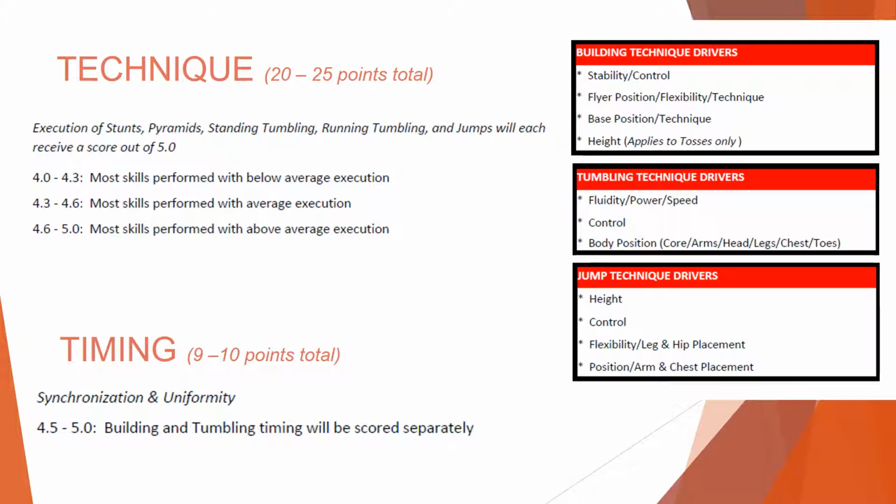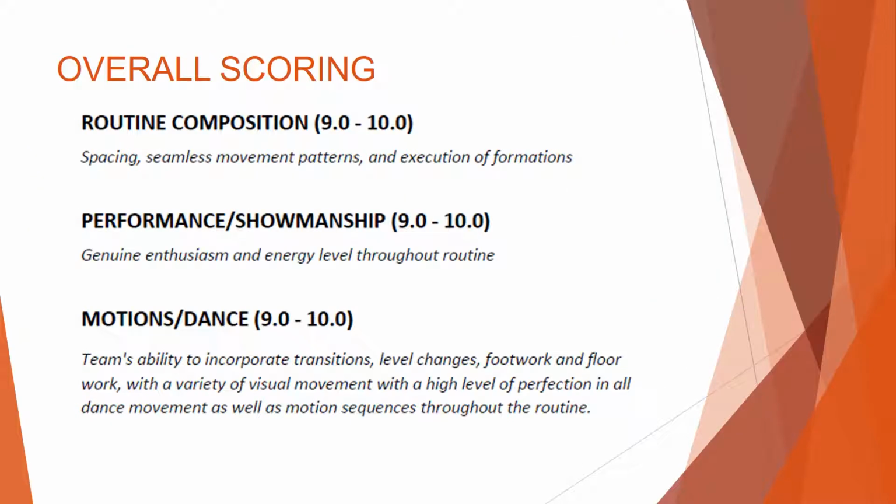Teams will receive a 4.0 to 5.0 for building and tumbling and jump timing at Epic competitions. U.S. Finals will only be assessing building timing. Overall will be scored very similarly as last year.